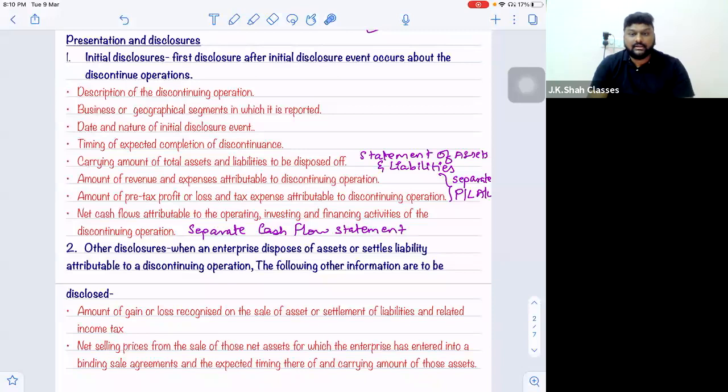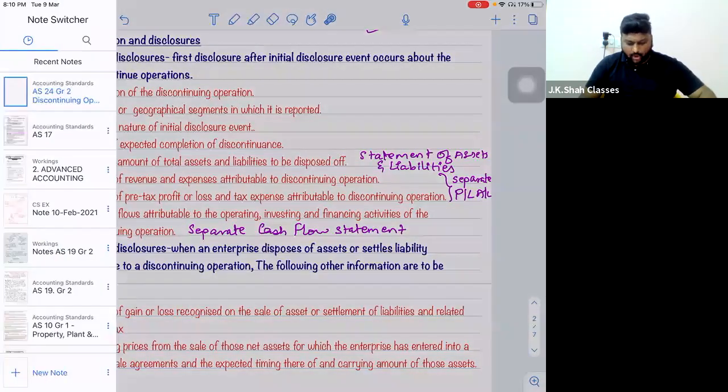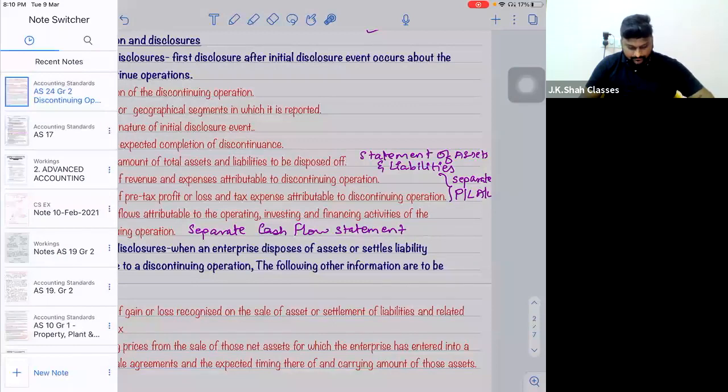Right? Now we look at some questions where the concepts will get more clear when you have a look at the questions. There are some 5 questions for this particular topic, and I think for all the 5, solutions are given.